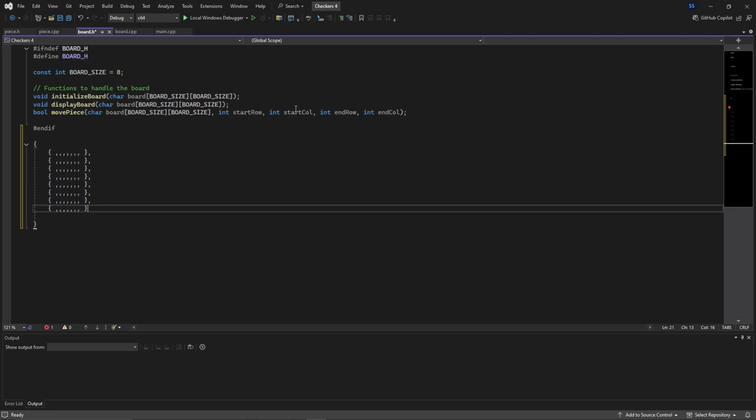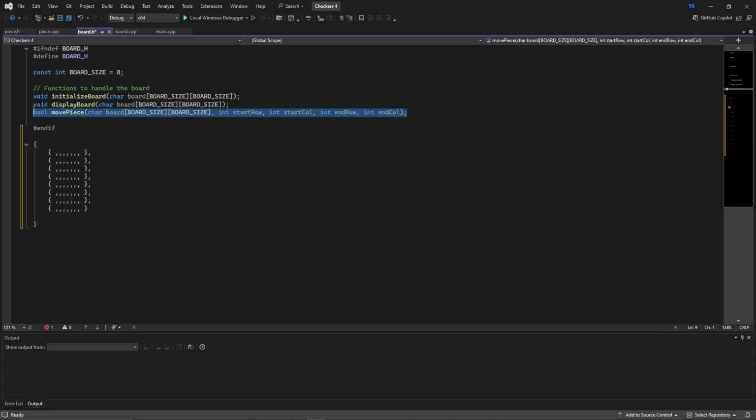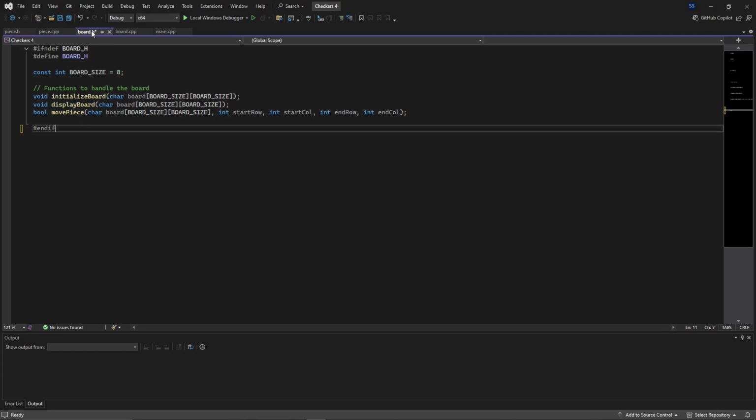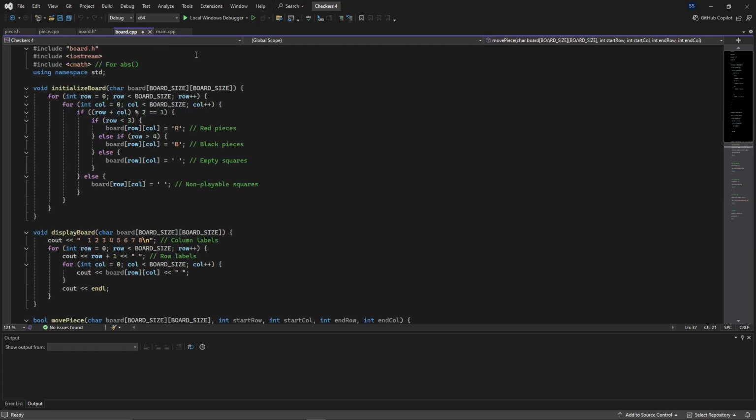We've also got a start row, start call, in row, and in call as the parameters. This doesn't do it here because this is the .h. It would do it over here when we have the char board size. Initialize board char board size.